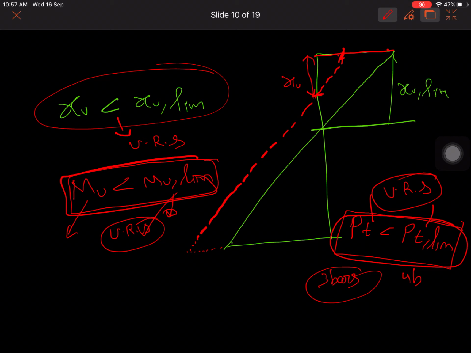So we have seen these 2 models, and now we are going to see this third kind of model. In this one, how will you calculate the PT limit? What is the PT limit? The steel required for a balanced section. As you know, what is the formula for a balanced section? For a balanced section, the total compressive force taken by concrete is equal to the total tensile force taken by steel, isn't it? For a balanced section, C is equal to T.